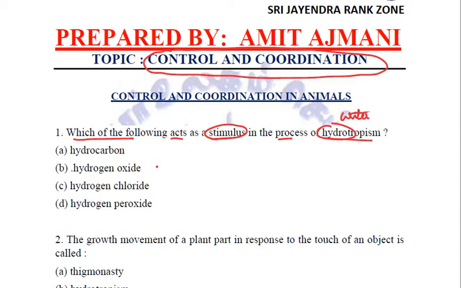The options are hydrocarbon, hydrogen oxide, hydrogen chloride, or hydrogen peroxide. We should know what exactly water is. Water is obviously H2O, which is hydrogen oxide, right? So B is the correct answer to this particular question.